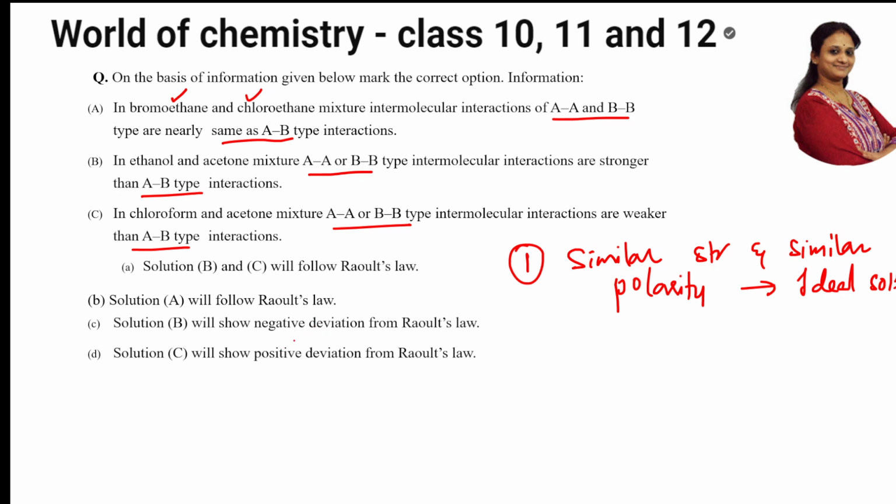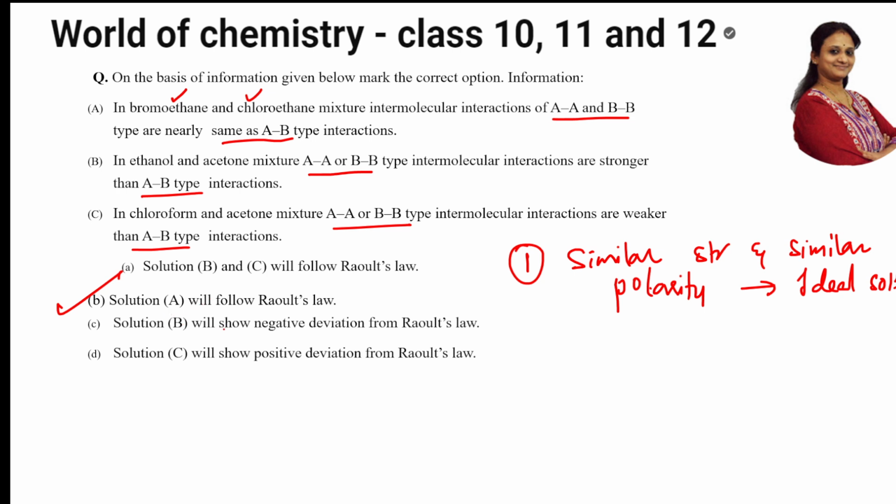So which is the correct option? I have to mark among the options below, A, B, C. Solutions B and C will follow Raoult's law; they have not said anything about solution A, we'll see that further down. Here they follow similar polarity, ideal solutions. Okay, this option is there, and I can take it because it is already given. Solution A will follow Raoult's law. For me, it is correct.